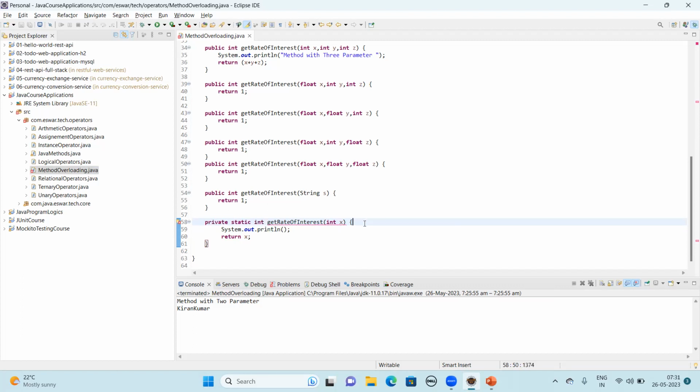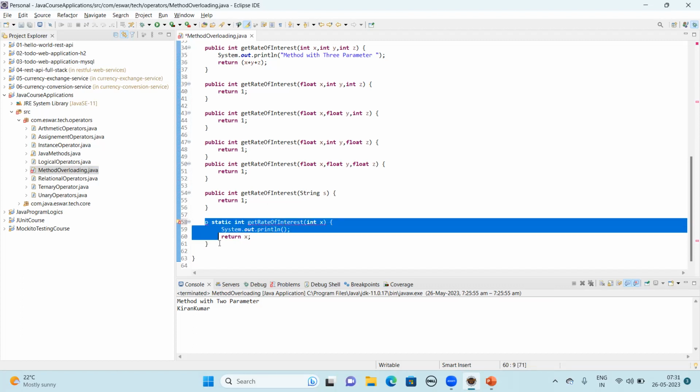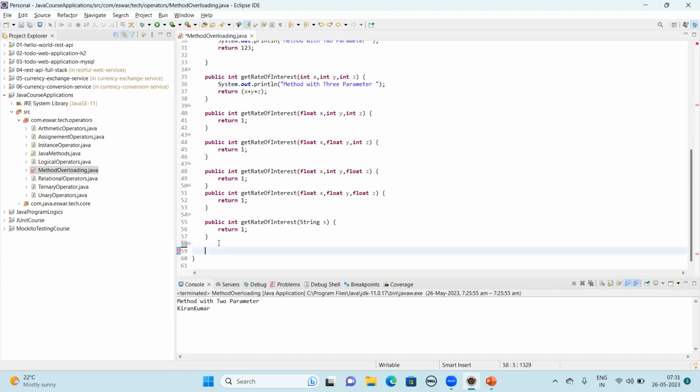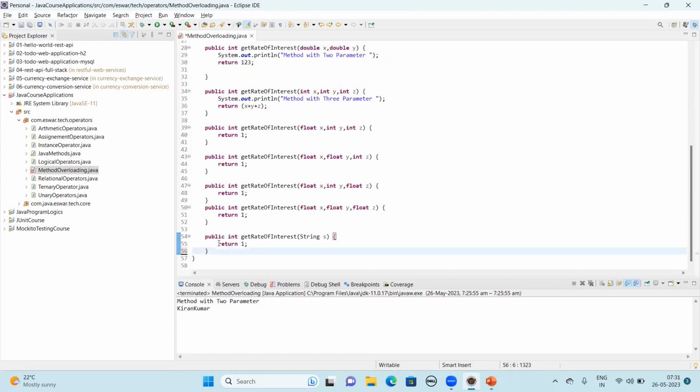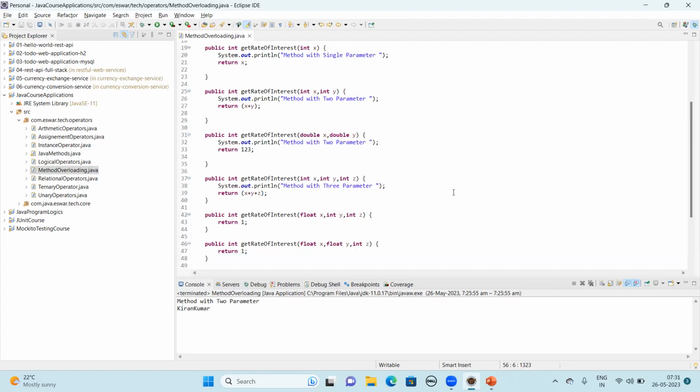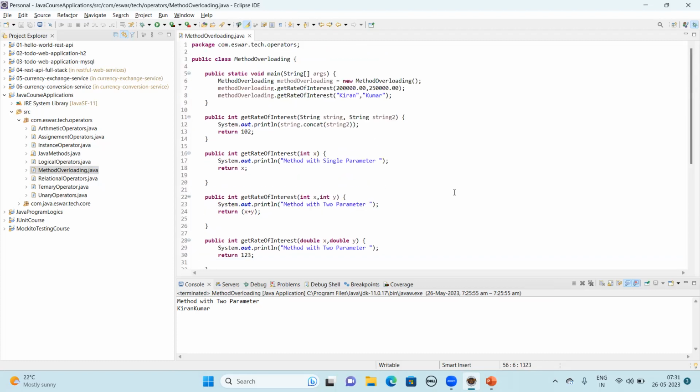So keep in mind, we have to strictly follow all these rules to achieve this polymorphism.